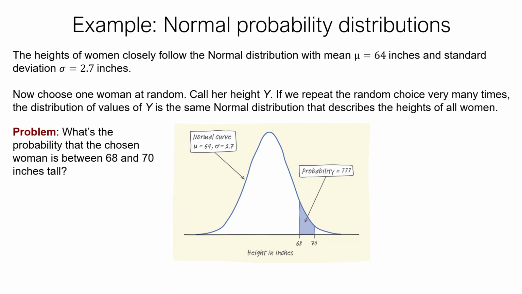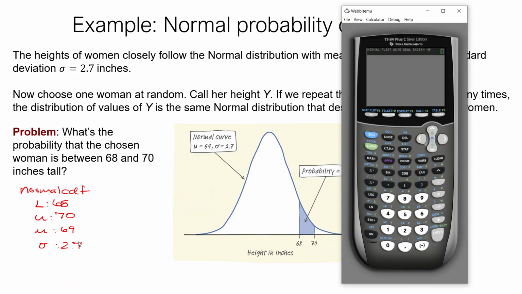All right, so remember, the way we find these sorts of areas is we use normal CDF on our calculator. We want to identify a lower bound, an upper bound, our mean, and our standard deviation. So the lower bound, it's starting at 68, so we'd say 68 is our lower. Our upper bound, it stops at 70. Our mean, they told us, was 64, and our standard deviation was 2.7. And then we would pull out our calculator and just type it in.